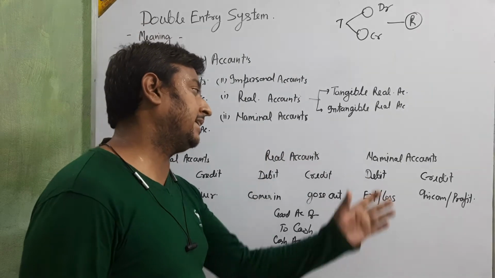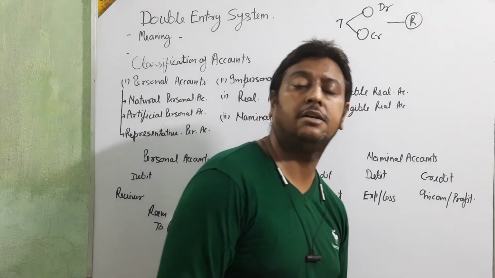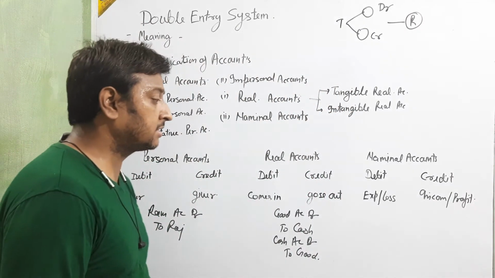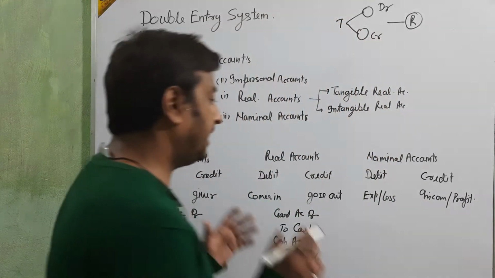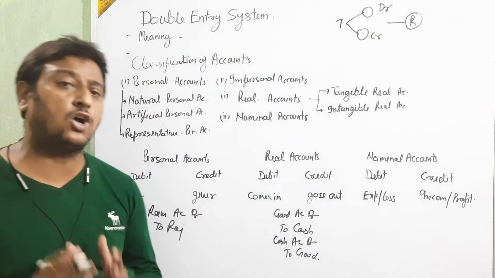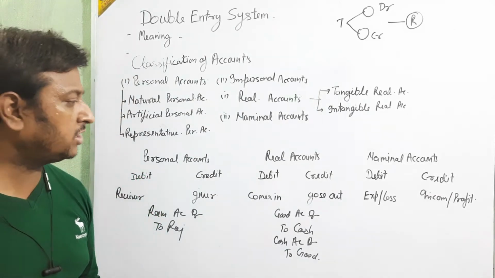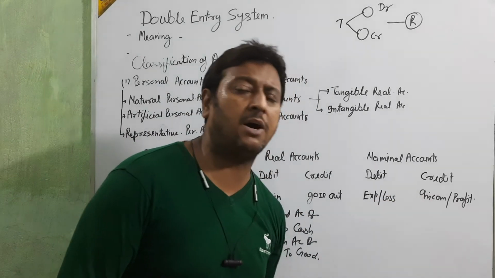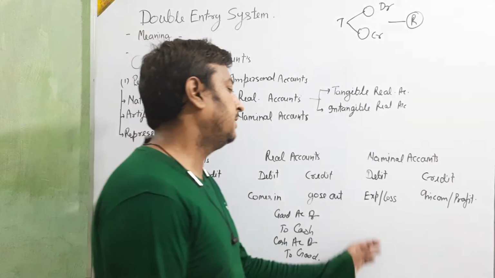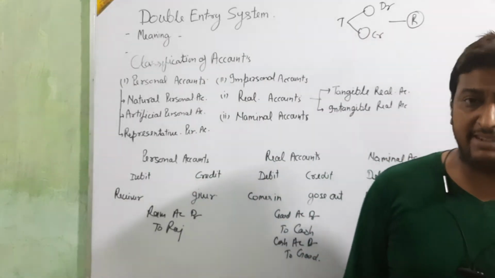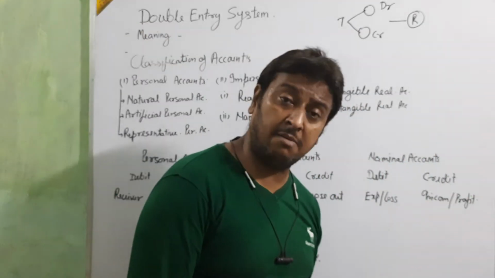Okay, go for the next, the nominal account. It's very useful, because here the relation is with income and expenditure. So any type of expense or loss is debited, and any type of income and profit is credited.